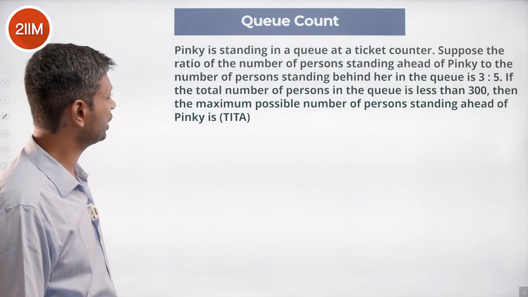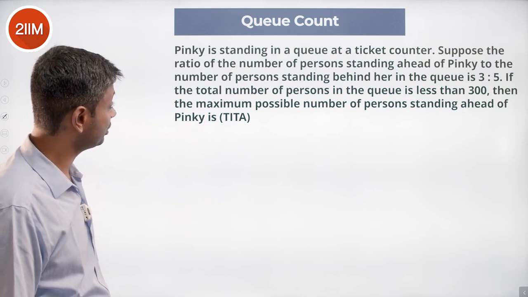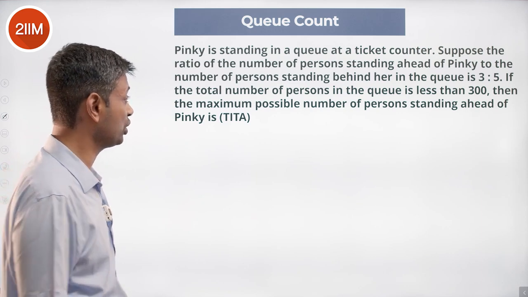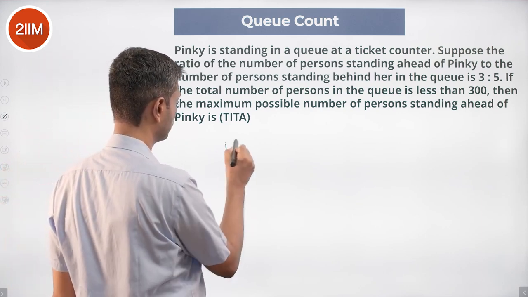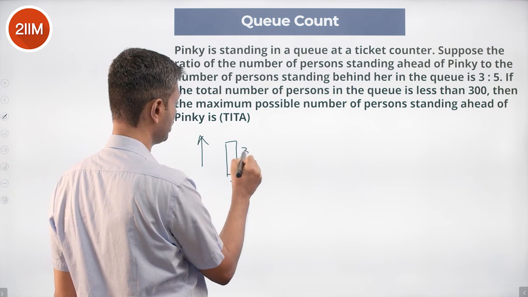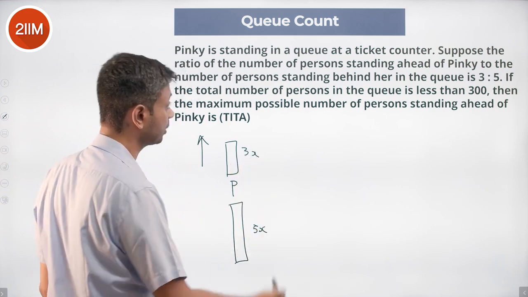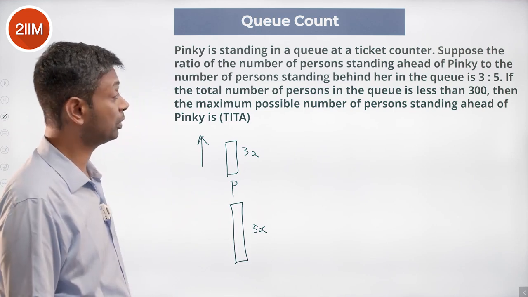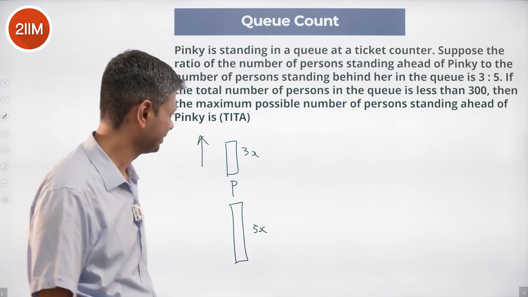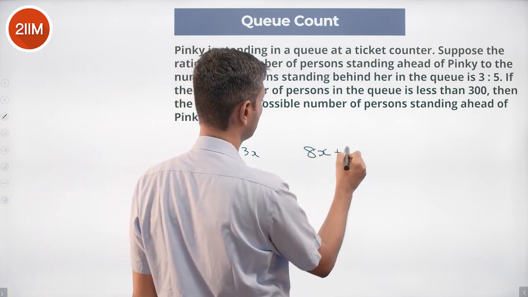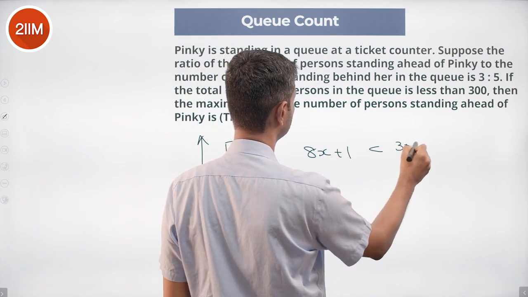Pinky is standing in a queue at a ticket counter. Suppose the ratio of the number of persons standing ahead of Pinky to the number of persons standing behind her in the queue is 3:5. This is Pinky, the queue is this way, 3x people ahead of her, 5x behind her. Total number of people in the queue is less than 300. So total number of people is 8x plus 1. 8x plus 1 is less than 300.